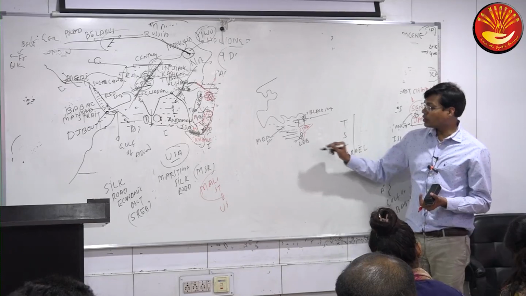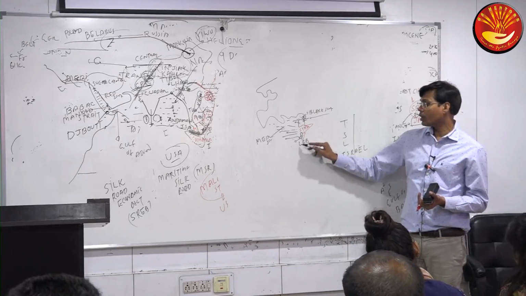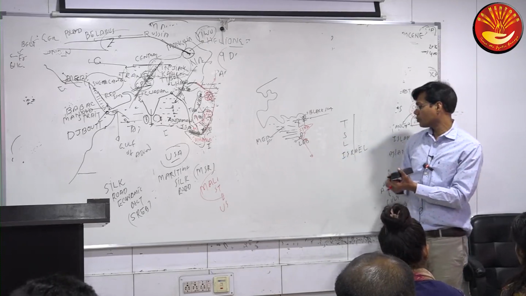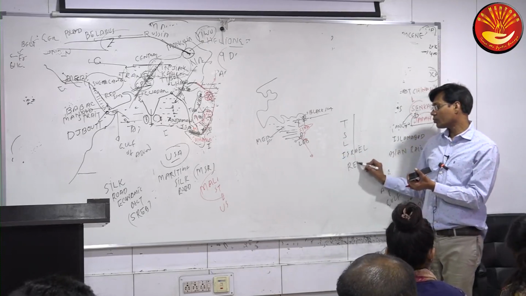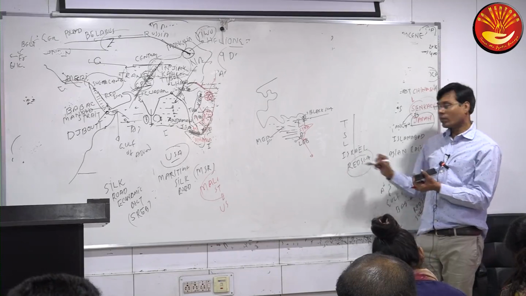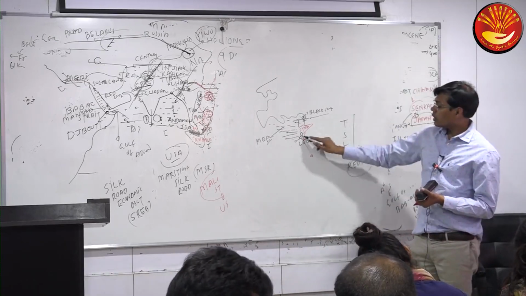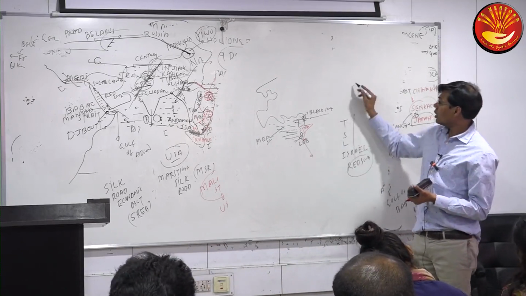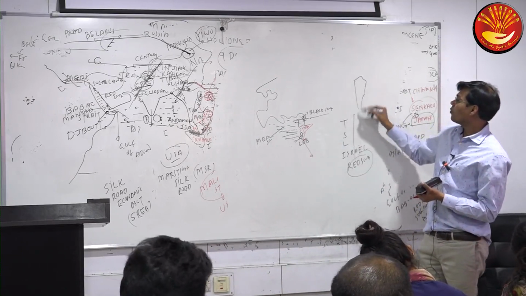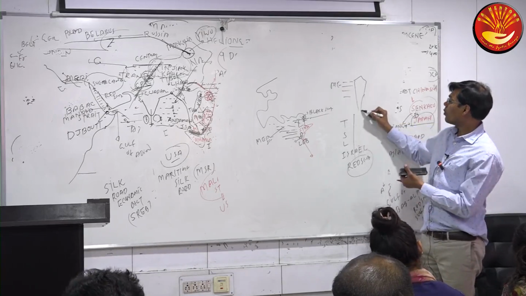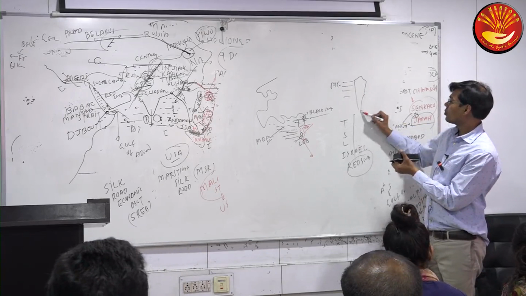But Israel is also touching one more area here, and the Israel tip is also touching which sea? Also the Red Sea. So Israel is touching the Mediterranean Sea as well as the Red Sea. And this country, Israel, has this kind of map. One side of Israel, which sea? Mediterranean Sea. But this side of Israel, which sea? Red Sea.